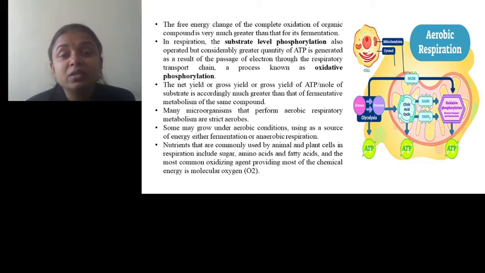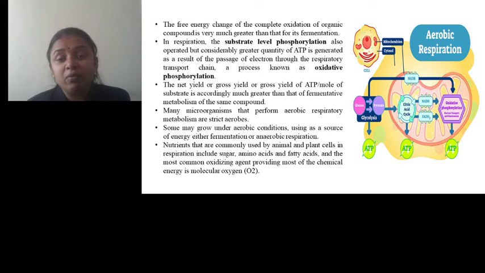In respiration, substrate level phosphorylation also operates, but a considerably greater quantity of ATP is generated as a result of the passage of electrons through the respiratory electron transport chain, a process known as oxidative phosphorylation. The net yield or gross yield of ATP per mole of substrate is accordingly much greater than that of fermentative metabolism of the same compound.